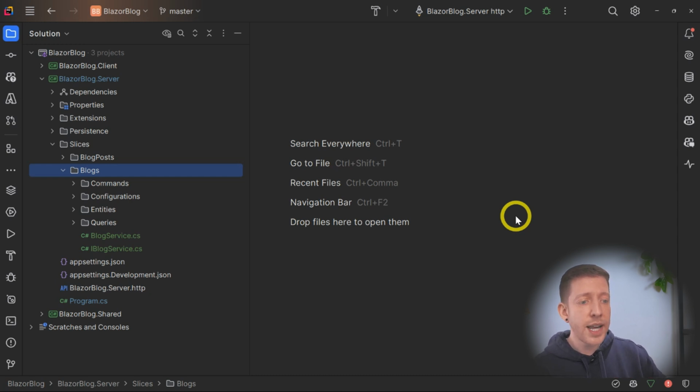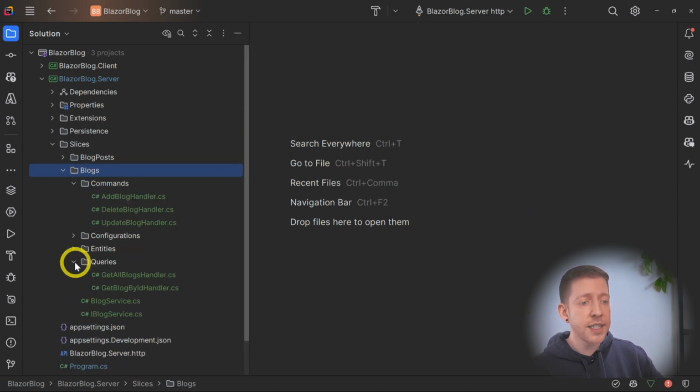And it makes it very quick and easy to be able to see what functionality is available by looking at the commands and queries. So I can see that we can add one, update one, delete one, etc. But I can see that there isn't one that might, I don't know, change a status, or there might be one that sends a notification. Very quickly looking at these directories, you can see exactly what functionality is available. And I just find it makes it really easy to understand and makes it really predictable for the developer.